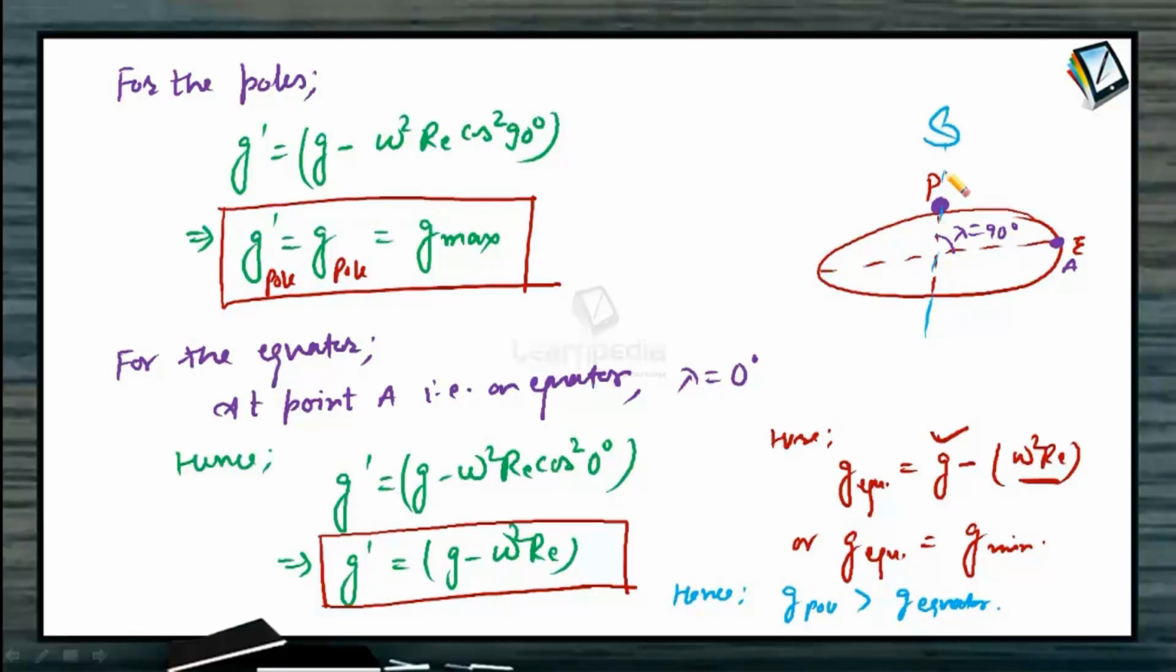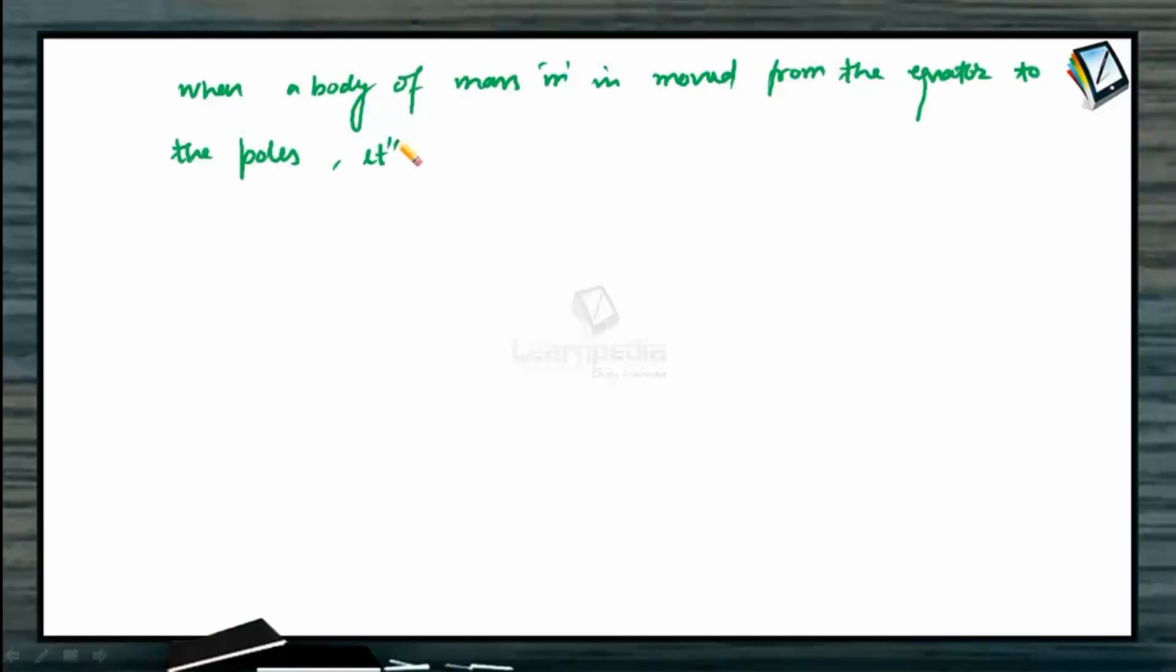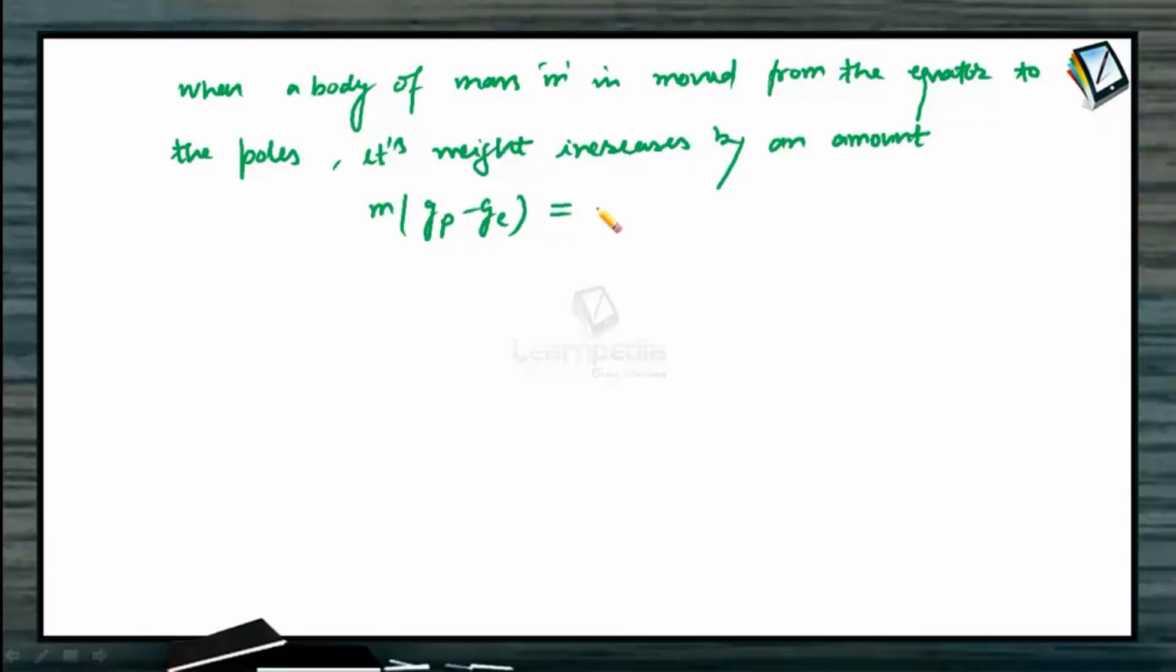That is, the value of g will not be getting affected because of rotation of earth when the object is placed at the poles. And when the object is placed at the equator, the value of g will get affected, and the affected value will be given as g equator equals to g minus omega square Re. When a body of mass m is moved from the equator to the poles, its weight increases by an amount m times g at poles minus g at equator, which will be equals to the centripetal force, that is m omega square Re, where Re is the radius of the earth.